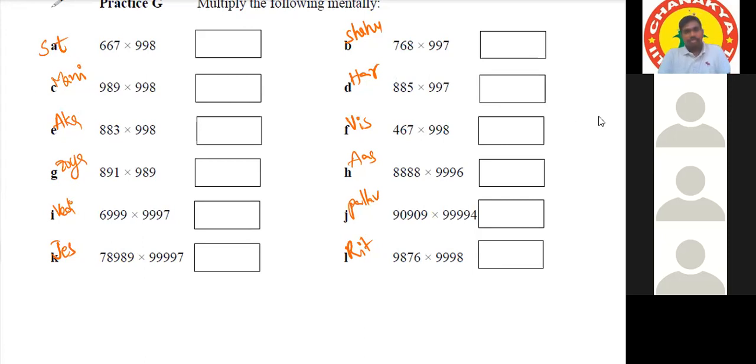Okay, all of you do all the questions. Here you have to decide the base. Sir, can we take 10,000? It's above the base number. You need to take above the base. Sir, means we need to reserve 4 places? How many zeros are there in your base? Those many digits you need to reserve. If it is 1,000, 3 places. If it is 10,000, 4 places. If it is 1 lakh, 5 places.